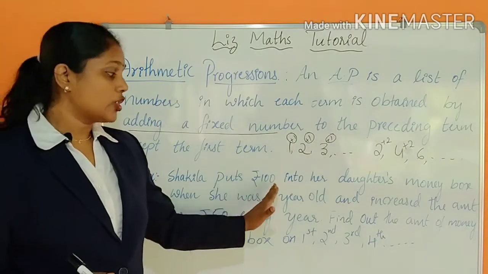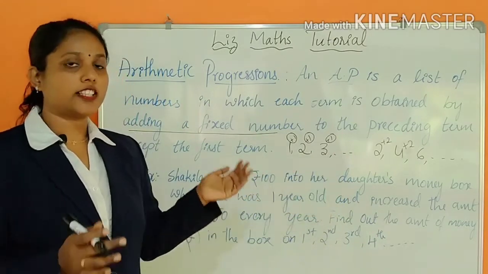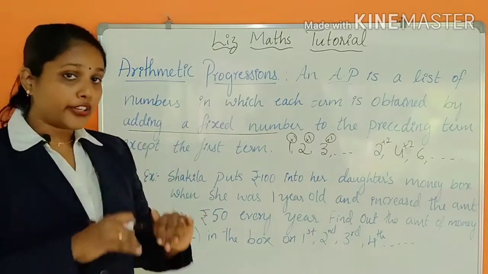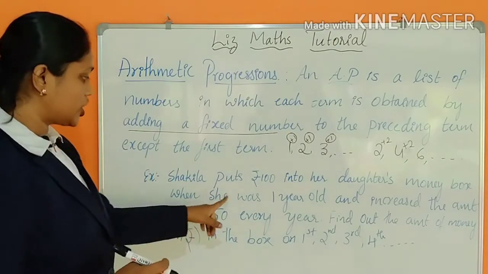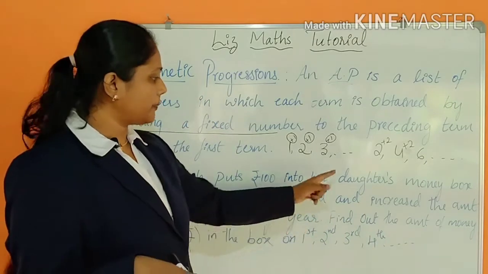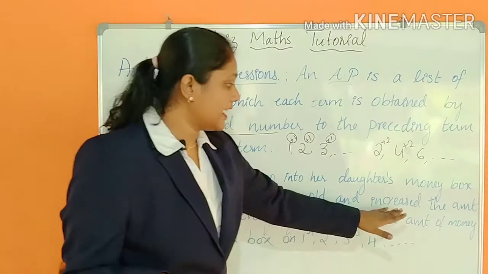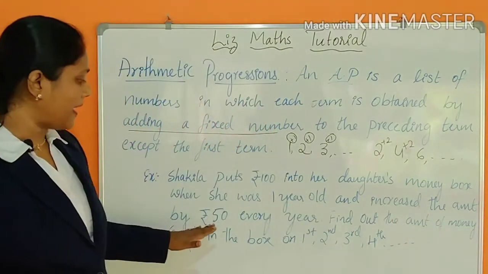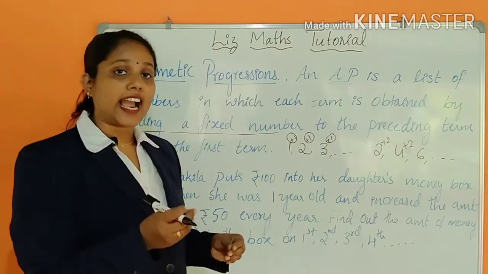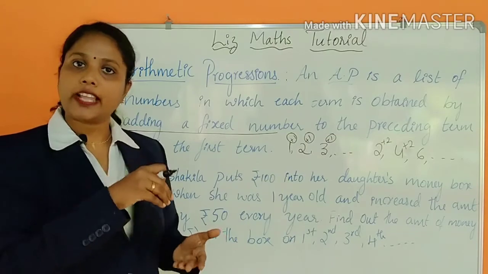Shakila puts rupees 100 into her daughter's money box. Her daughter has a money box. So Shakila put 100 rupees into that when she was 1 year old, on her birthday. Got it? On her birthday she puts 100 rupees, and the amount is increased by 50 rupees every year. Every year she is adding 50 rupees to the initial amount she put in that box.